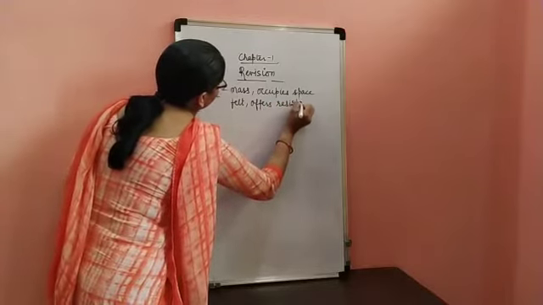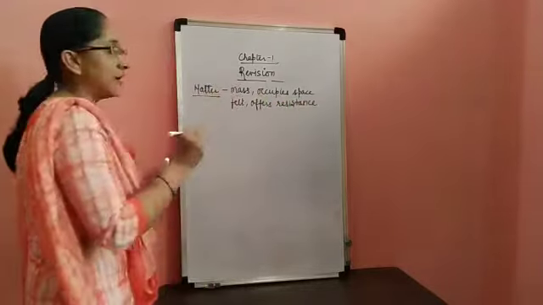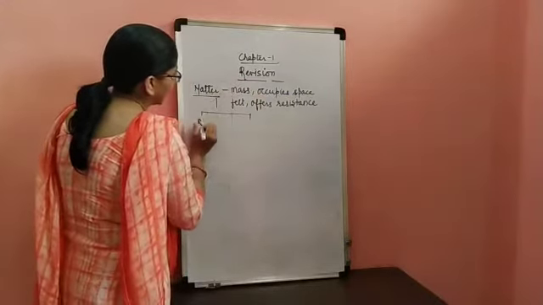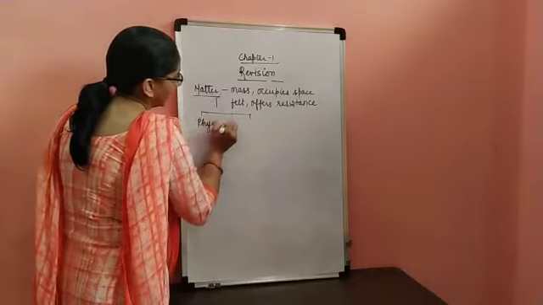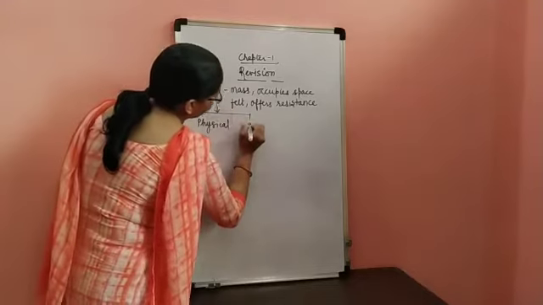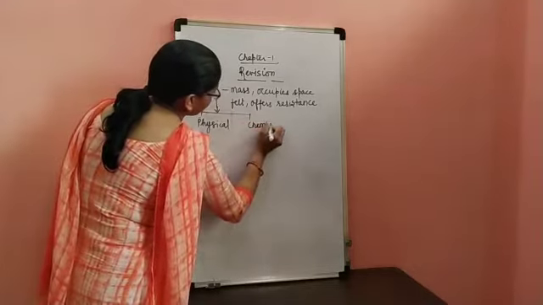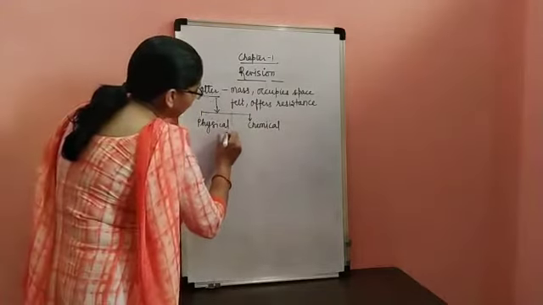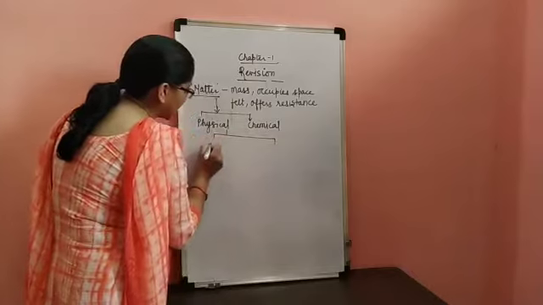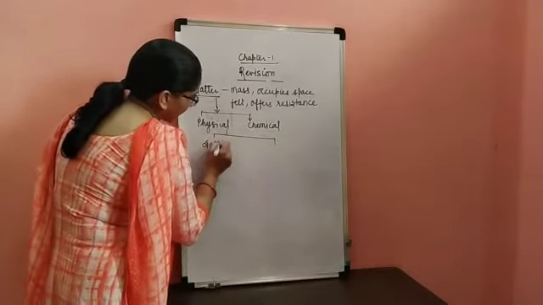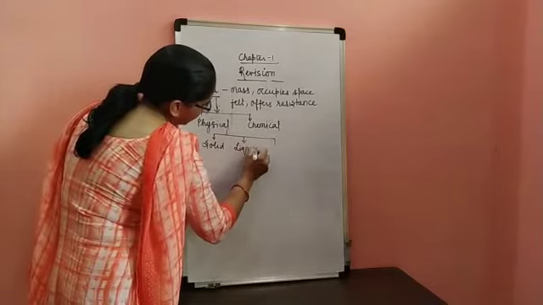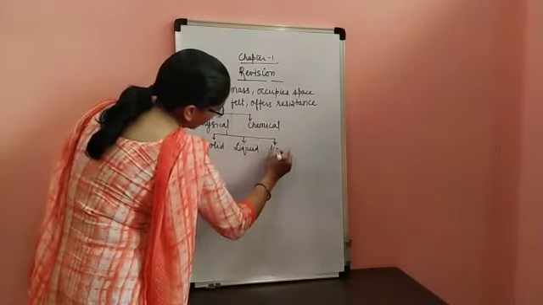Now we know that matter can be classified on the basis of physical classification and also chemical classification. Talking about the physical classification, matter can be classified on its physical basis into three different types: solid, liquid, and the gaseous form.